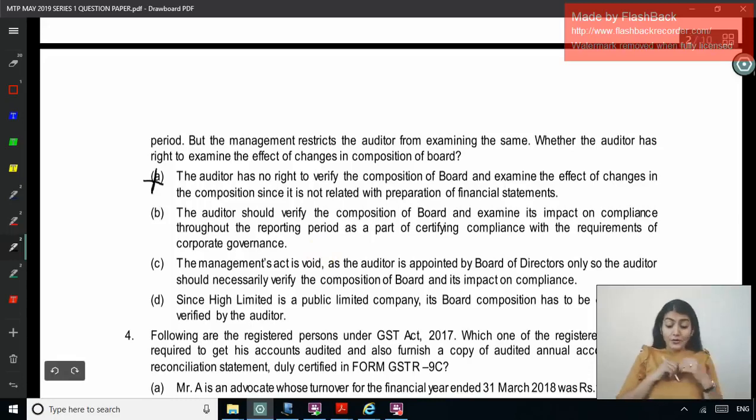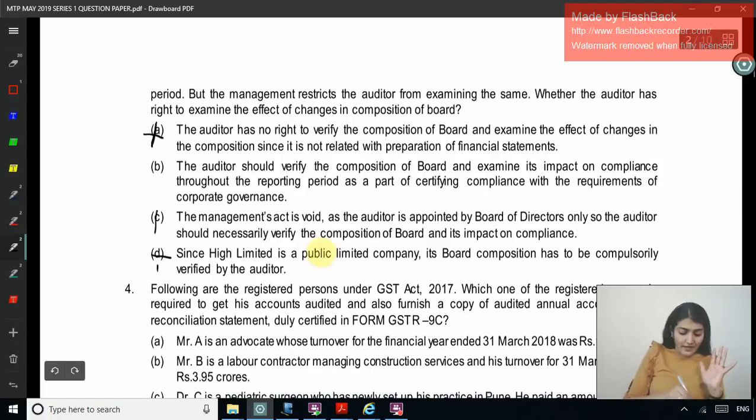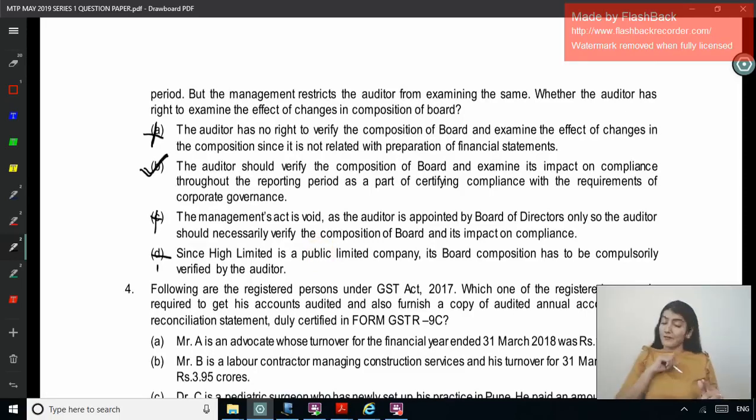No. The auditor should verify the composition of the board and examine its impact on compliance throughout the reporting period as a part of certifying compliance with the requirements of corporate governance. The Management Act is void as the auditor is appointed by BOD only, so the auditor should necessarily verify the composition of the board and its impact on compliance. Since Hi Limited is a public limited company, its board composition has to be compulsorily verified by the auditor. No. So the correct answer is SEBI LODR, that you need to check the compliance with the code and also certify either the auditor or the company secretary.